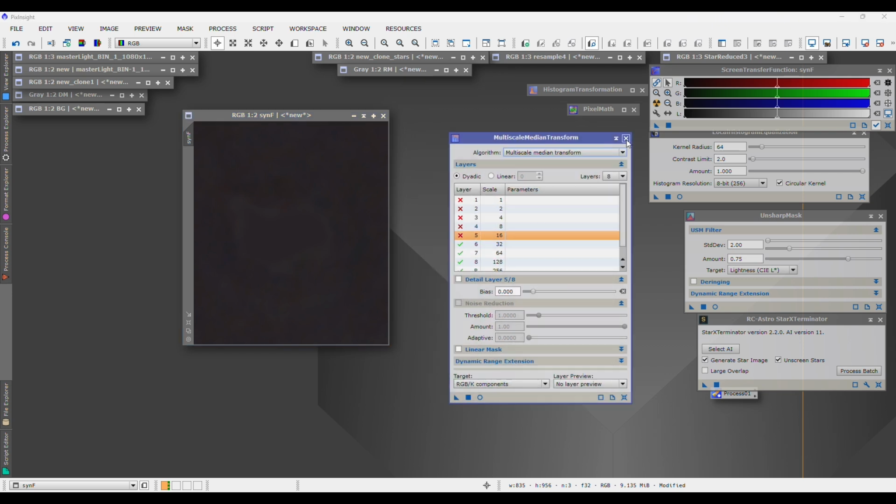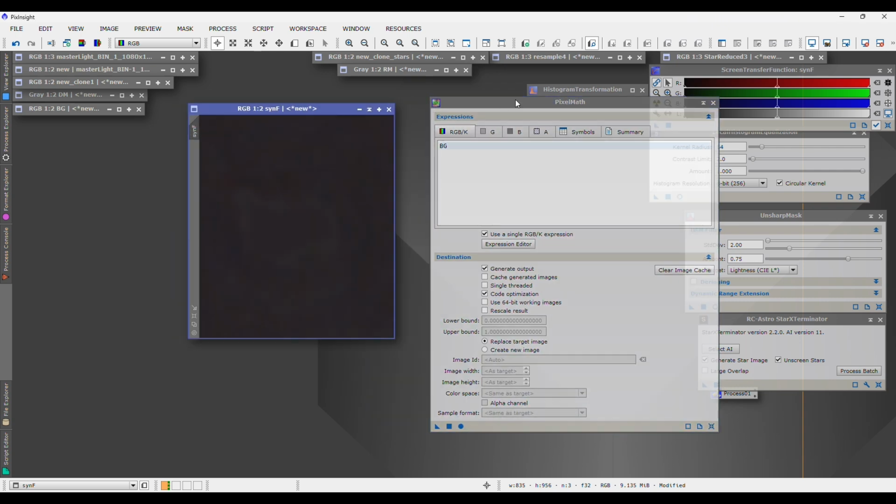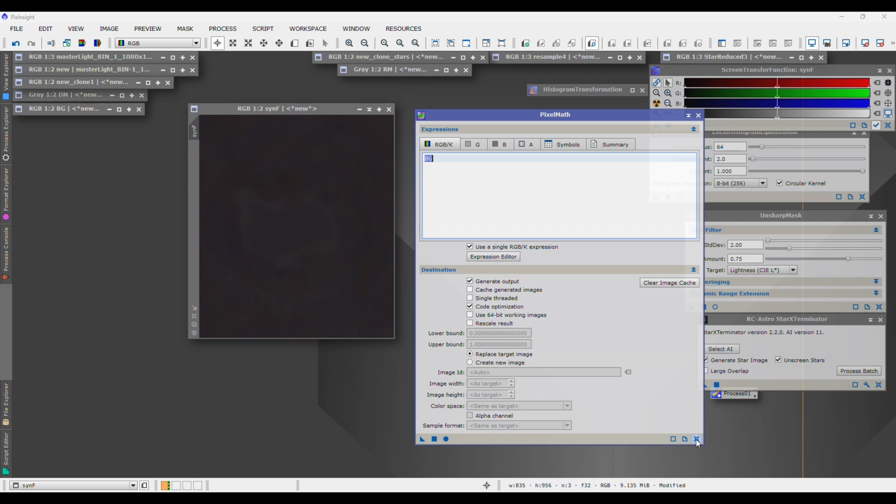So now that we have that done, we're going to close our Multiscale Median Transform tool. And now we're going to open up Pixel Math one more time. And this is where the fun happens. Let's reset our tool. We're going to create a new image here called corrected. And we're going to rescale the result.